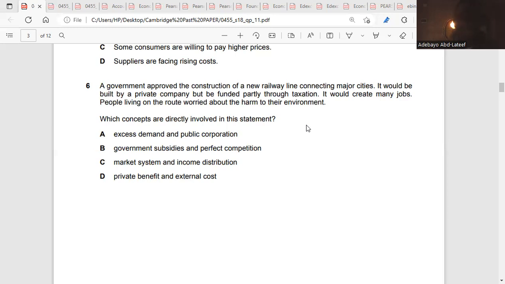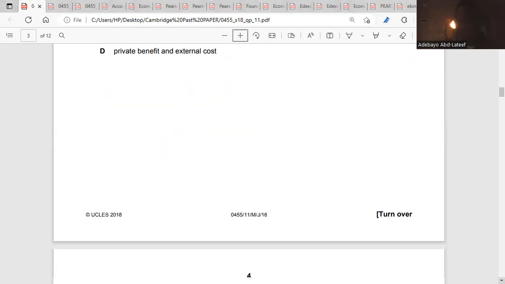It's private benefit and external cost. The answer is D. Question 7: the diagram shows the supply curve for a good.